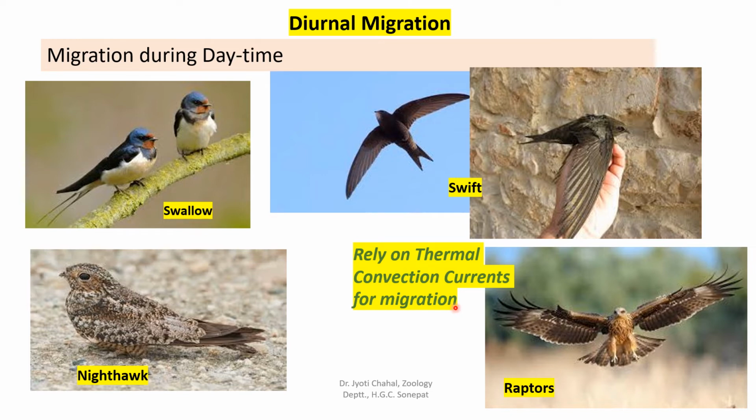They rely on thermal convection currents for migration. That means for their flight, they have to rely upon thermal convection currents, which is heating of air because of sunlight, sun rays. They can fly easily upon heated air, so they catch on the thermal convection currents for their flight. That's why they always migrate during daytime, because during daytime there is sunlight, and because of that there will be heating of the air and convection currents, and they can fly upon that. So these are diurnal migrants.